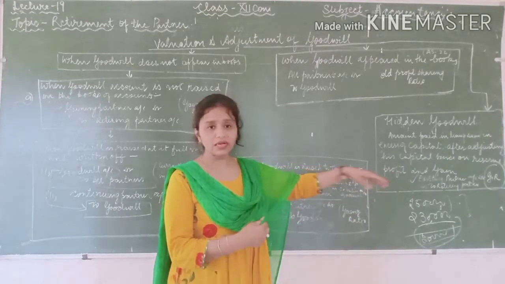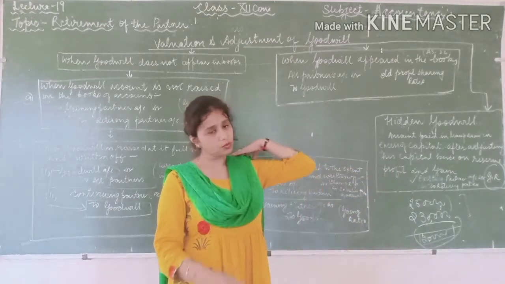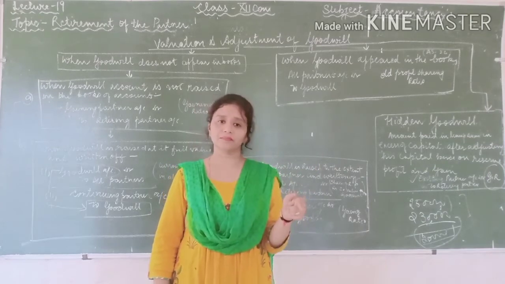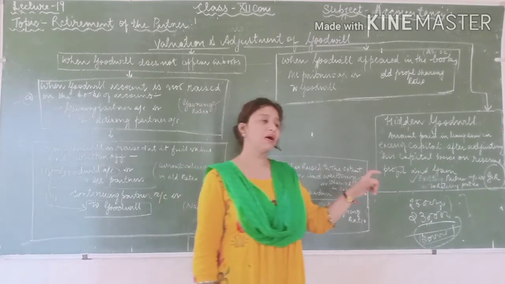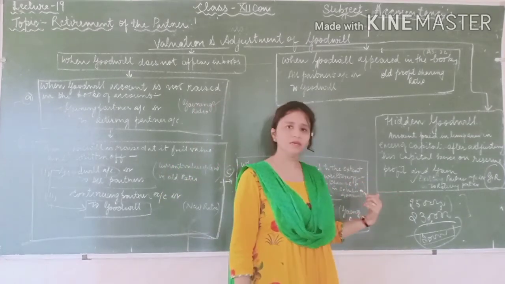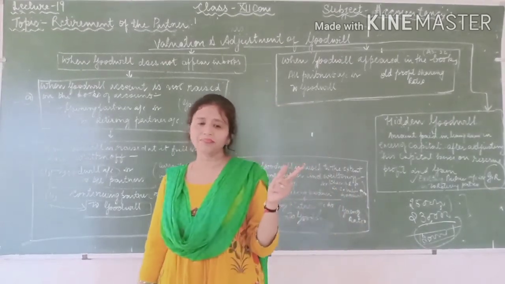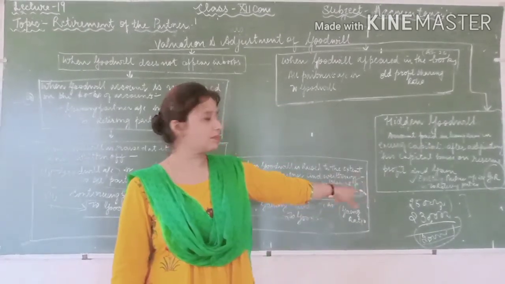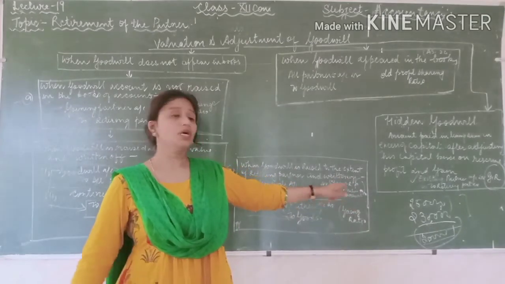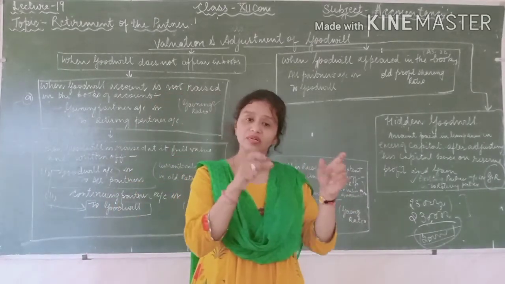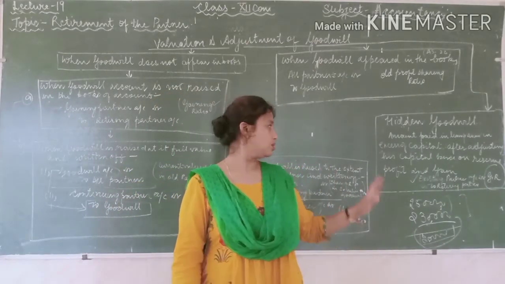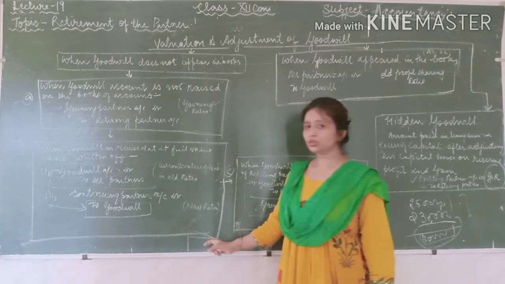And the third one is the hidden goodwill. I have also explained that it is the excess: how much excess the existing partners are giving to the retiring partner after adjustment of all the capital, after adjustment of the capital account of the retiring partner. Okay, so this is all about the valuation of goodwill.